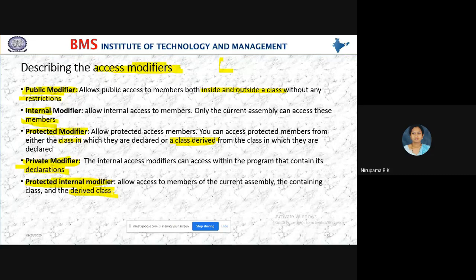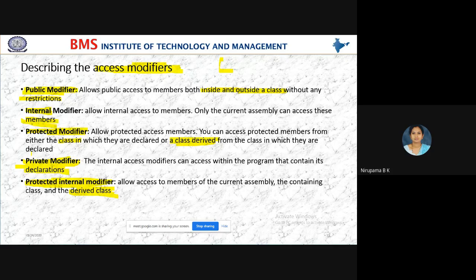So this is all about access modifiers. Yes, students, we have 5 access modifiers: public, private, protected, internal, and protected internal. The public modifier, as the name implies, you can use publicly within the class and outside the class. In C, we declare a global variable, and the scope of the global variable is throughout the program. Similarly, the scope of this public variable is inside the class and outside the class also.